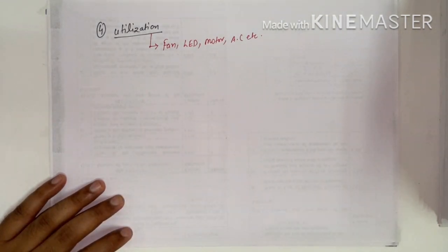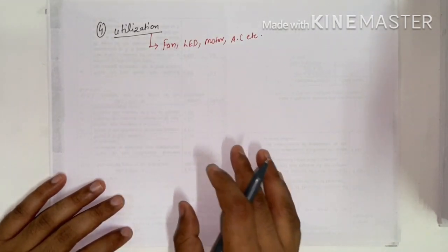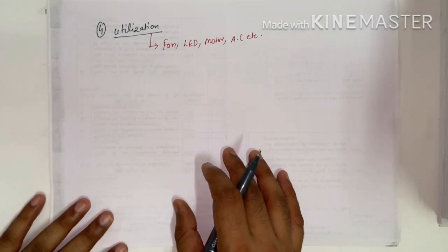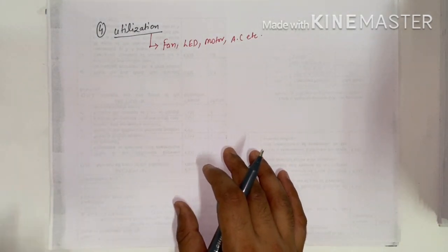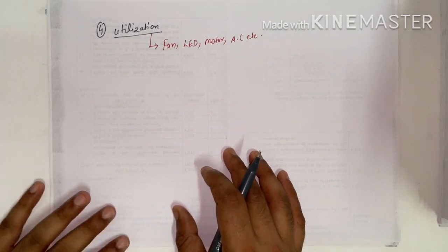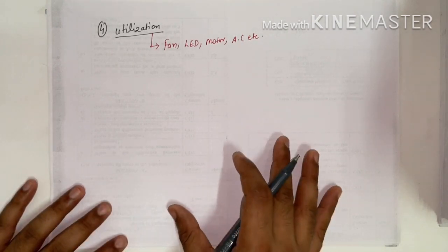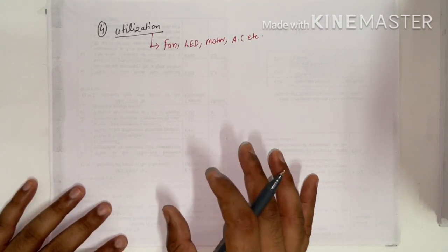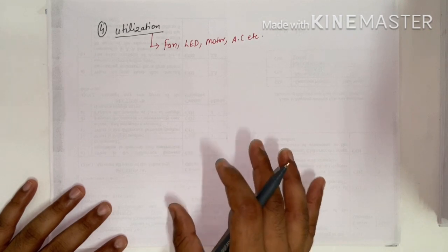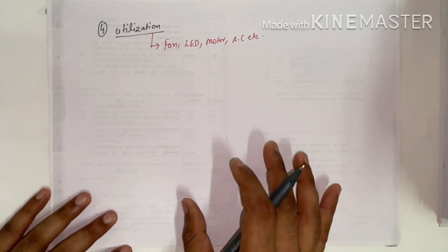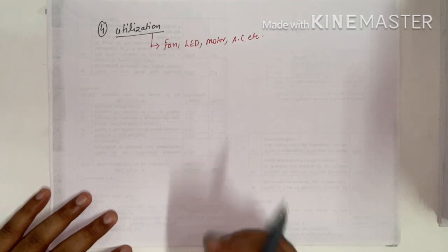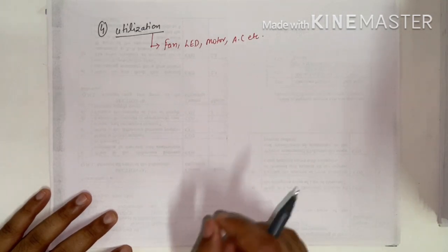After that, what is the reason behind studying power system protection? Suppose a fault occurs on any of the equipment, on the transmission side, on the generation side, or on the distribution side. For the protection against faults, we have to protect our equipment or appliances so that we can rectify the short circuit condition.